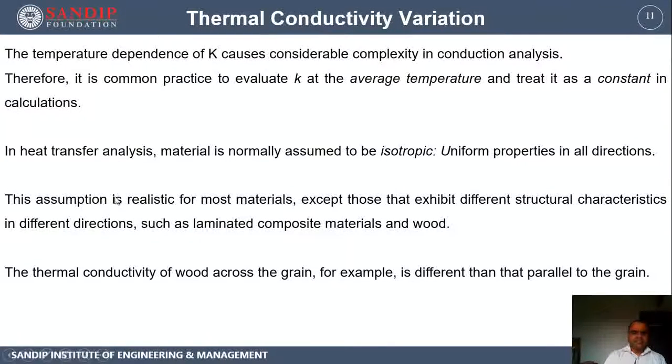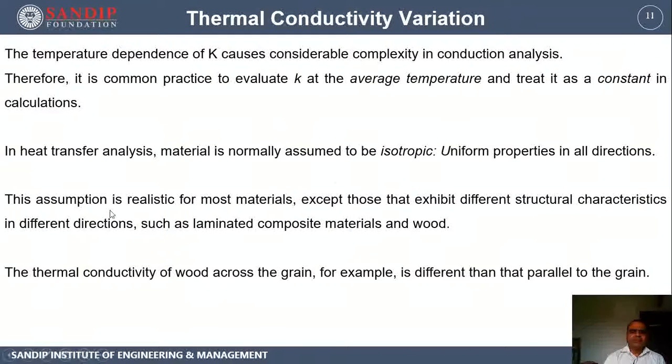This assumption is realistic, it is not something which is fancy. It is realistic in most of the materials except those that exhibit different structural characteristics in different directions. For example, wood or composite materials. Wood has different thermal conductivity across the grain and along the grain. Parallel to the grain, a different value of thermal conductivity, and perpendicular to the grain, a different value.